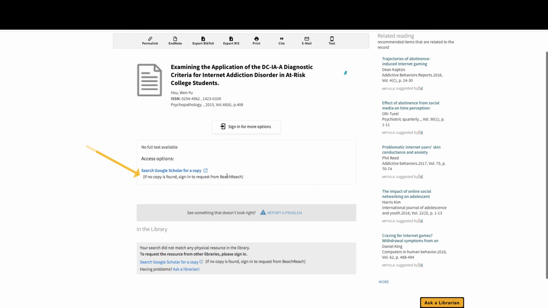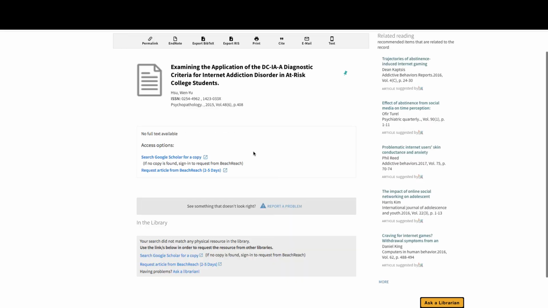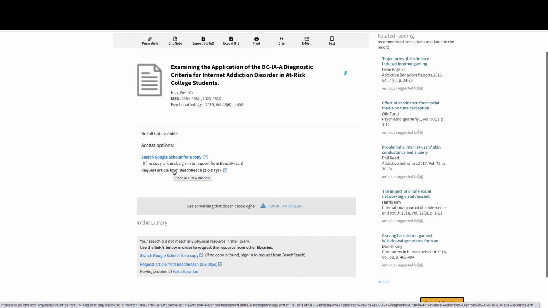But if no copy has been found, sign in to request from BeachReach. And BeachReach is a service that's free to you as students, where we will go to other universities and get the article and email it to you. Now, it says here 2 to 5 days. I have found that even during the pandemic it was much shorter than that. So you should never have to pay for an article.